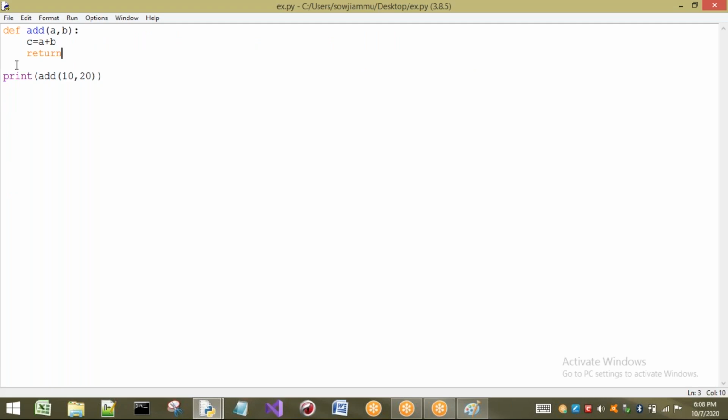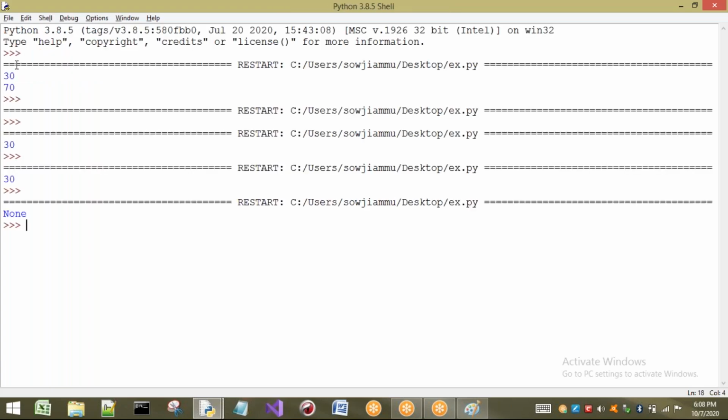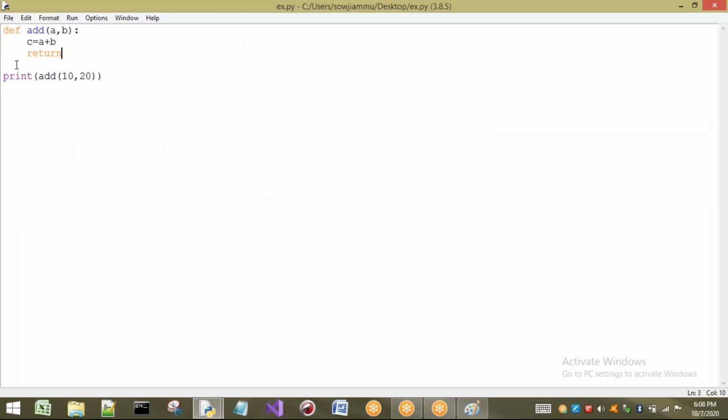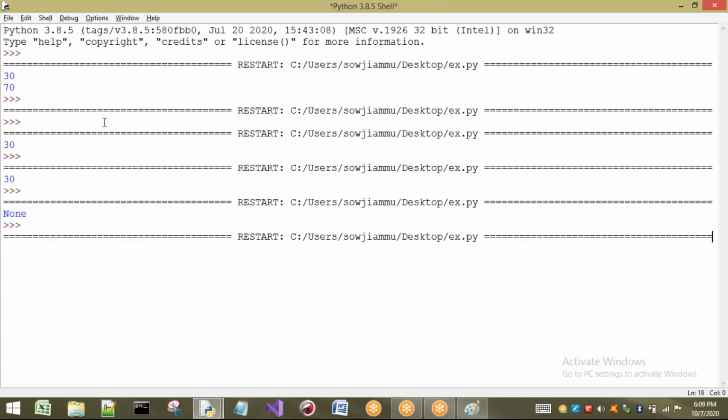Now the concept is, unfortunately I forgot to write C, and I am returning something here. What am I returning? Nothing. So if you are going to return nothing, it is going to print None. This is the second case. If you write return alone, it indicates you are returning None, so it is going to print None. Next, for example, here I am not having any return. Listen carefully. Here I am not having any return, but I have just called this with 10 comma 20. Now it is not returning anything. That means again the answer will be None only.